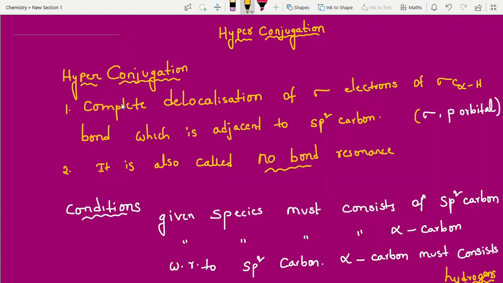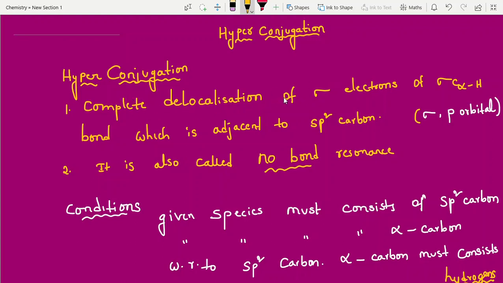Hyperconjugation is an electronic effect due to the disturbance of sigma and pi electrons, right? Direct theory questions ask: because of pi electron disturbance which effect will come, and due to sigma electrons which effect will come? So what is this? Inductive effect and hyperconjugation. That's why I have selected this as the second topic.